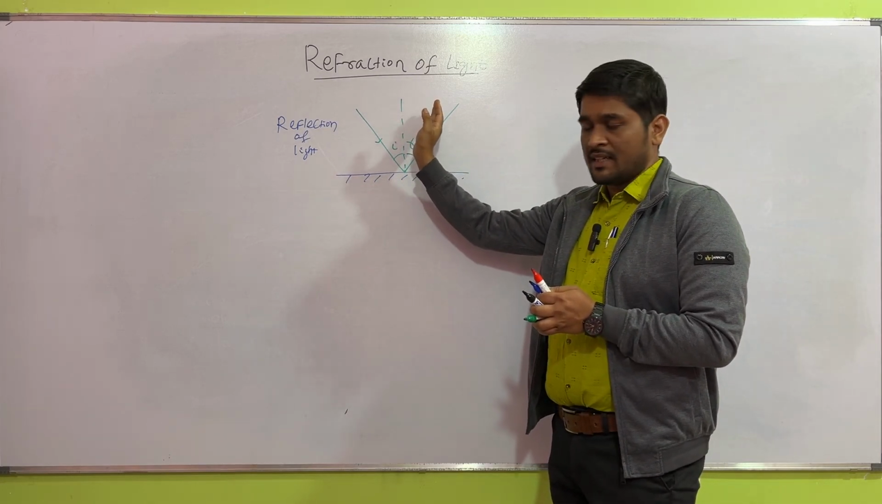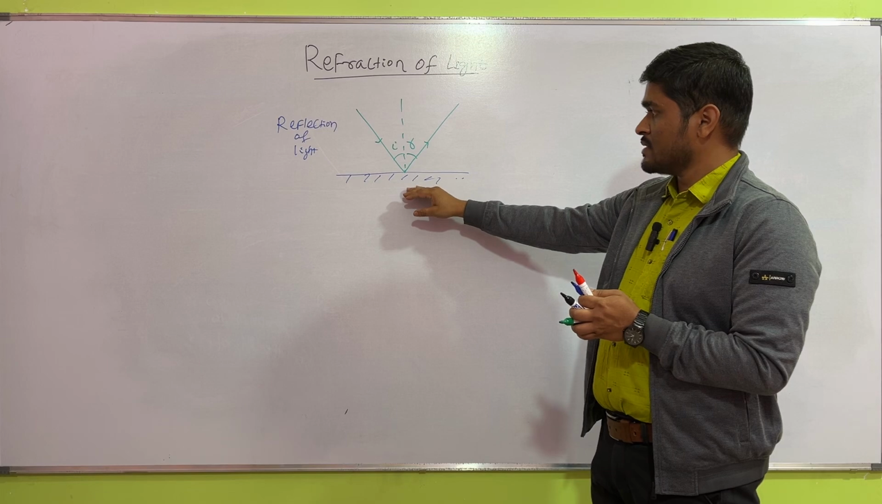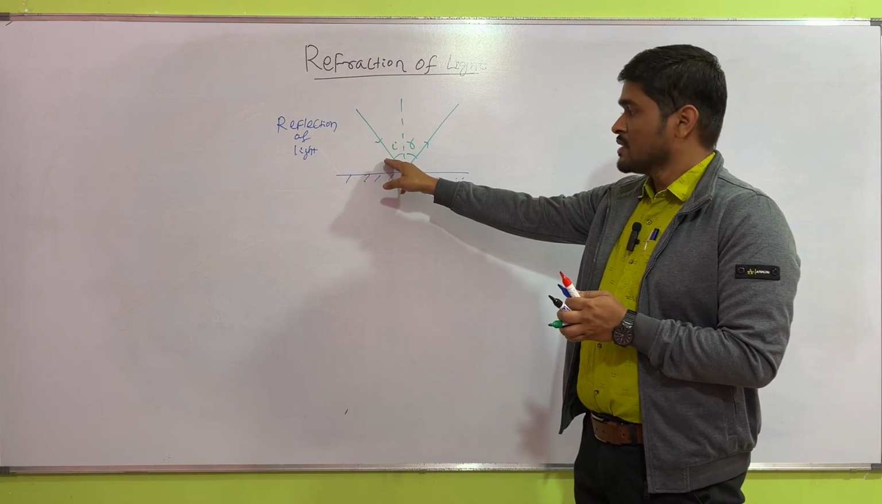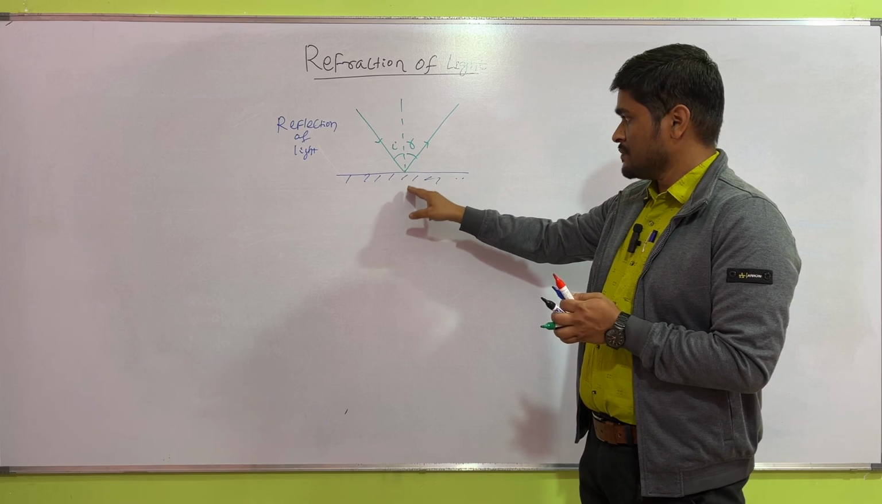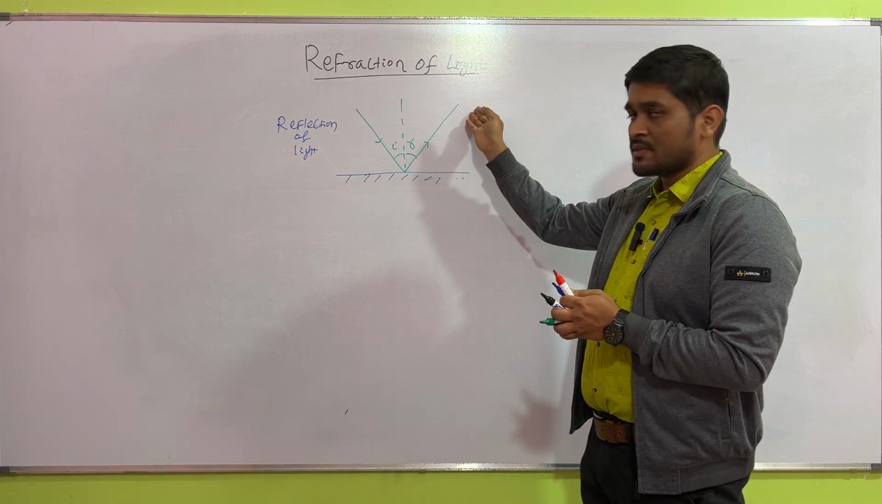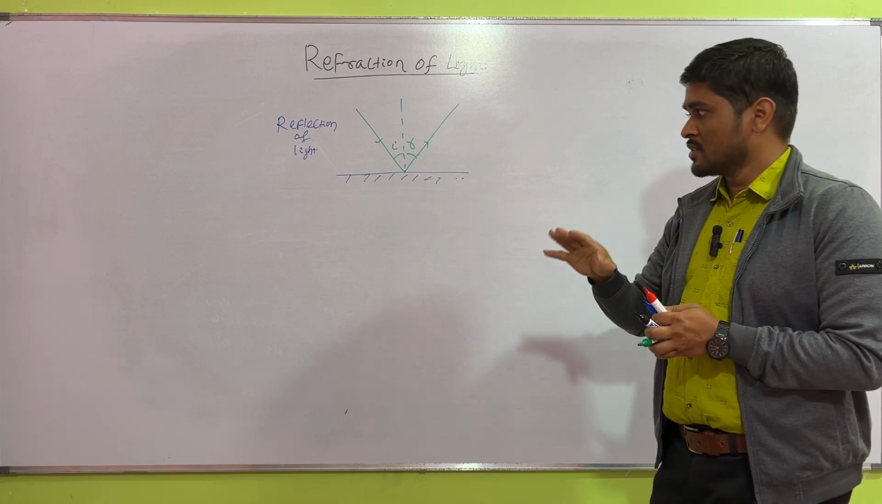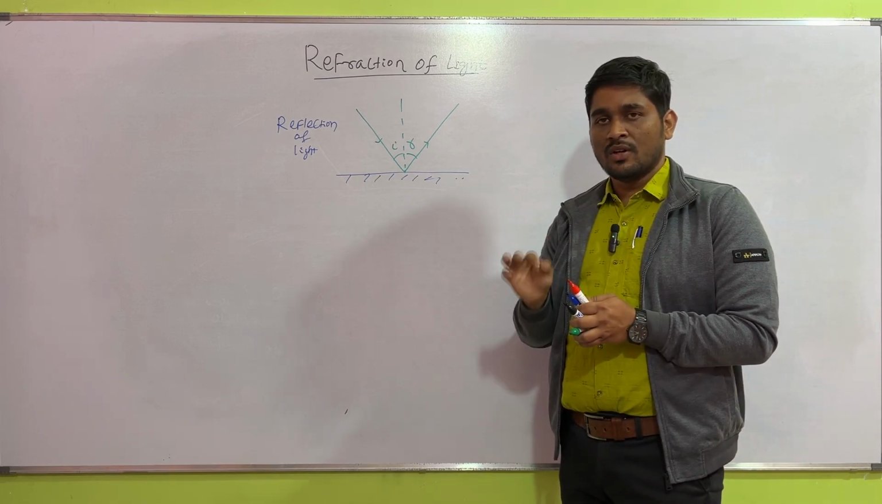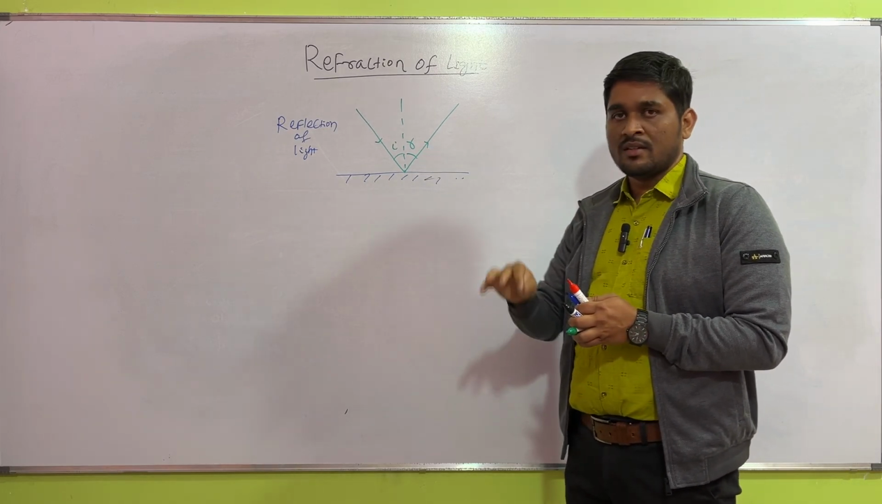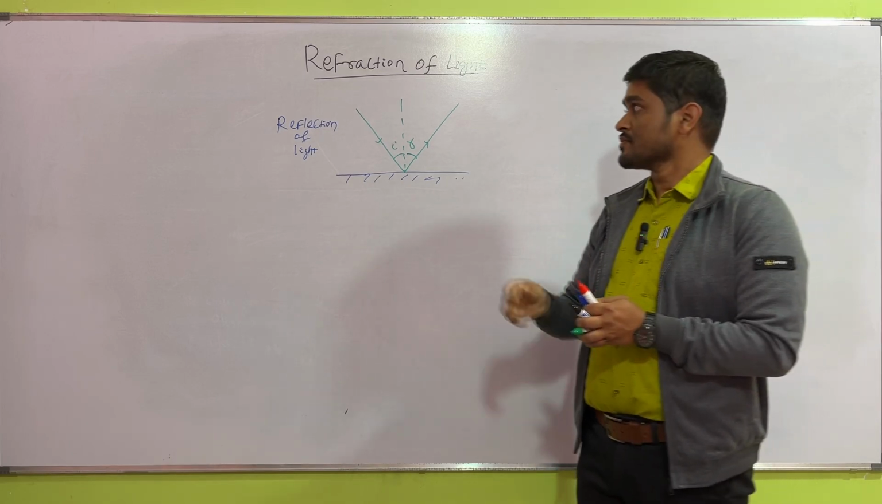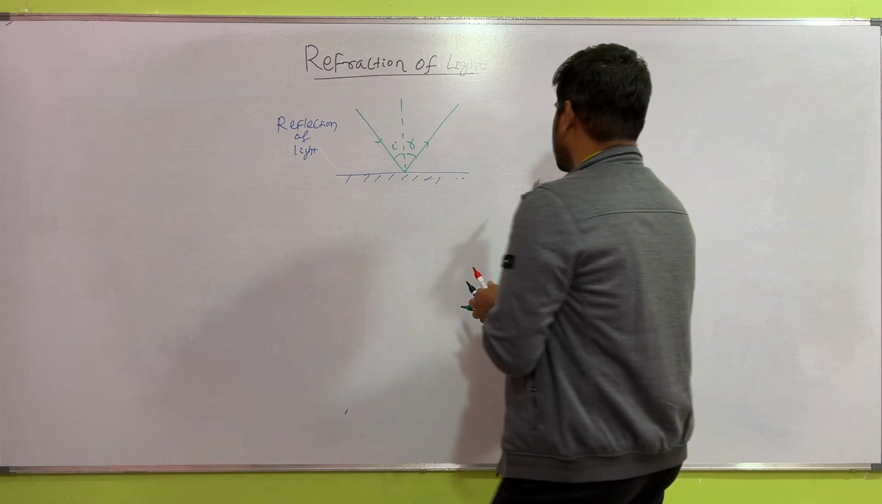If this medium is air and this is the reflecting surface, the incident ray travels in air, and after reflection it changes its path and moves in air. That means there is no other medium present; all the phenomenon occurs in a single medium. But in refraction of light,